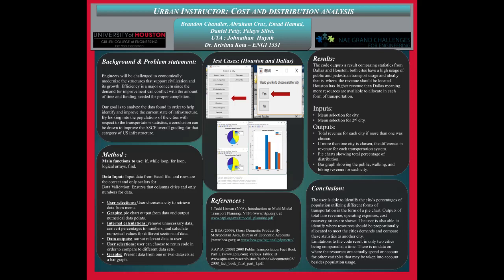The limitation of this code is that only two cities can be compared at one time. There's no data on where resources are actually spent and accounted for, and other variables may need to be taken into account besides population usage when thinking about where to allocate the resources for public transport.